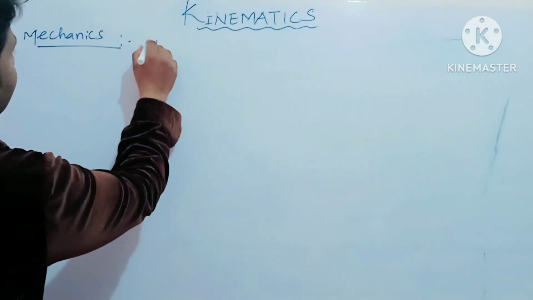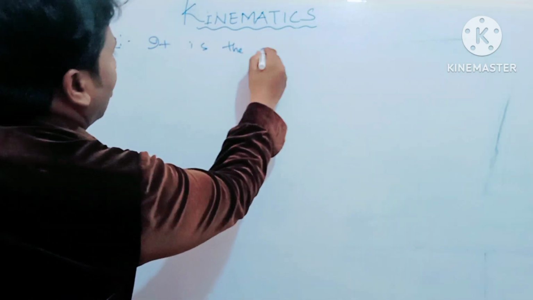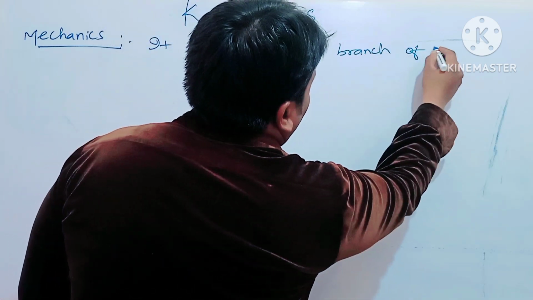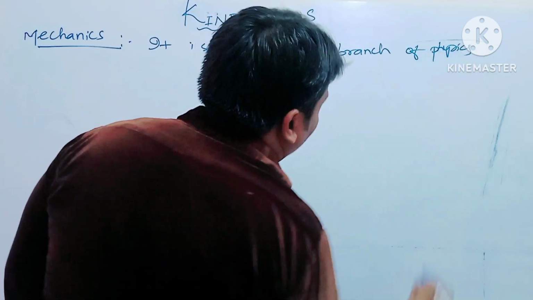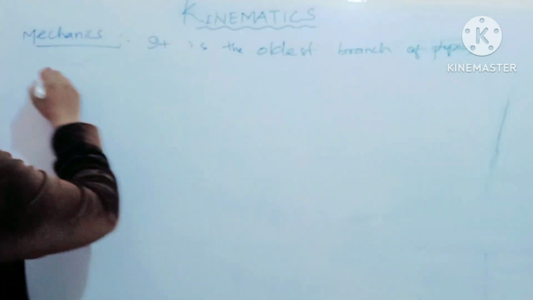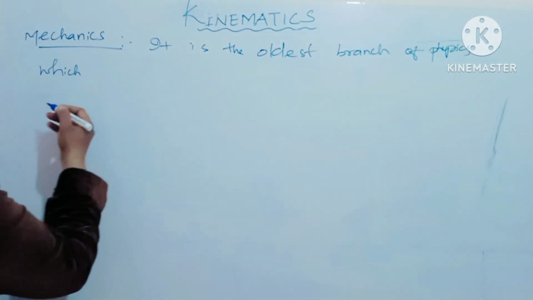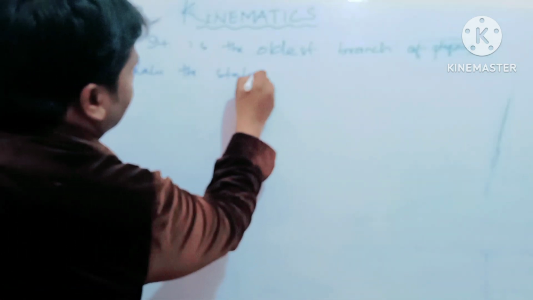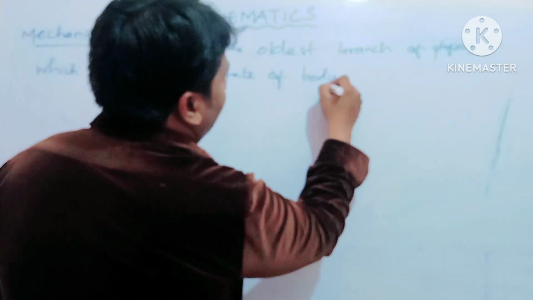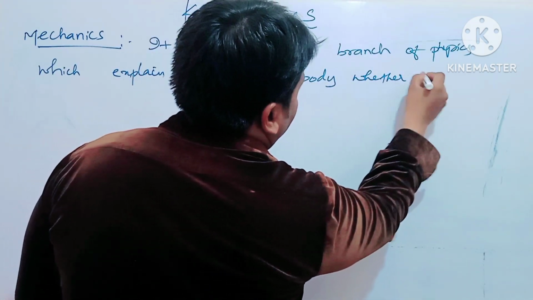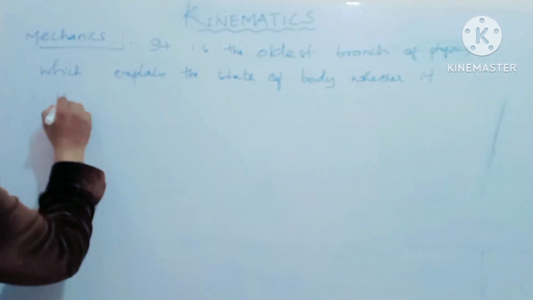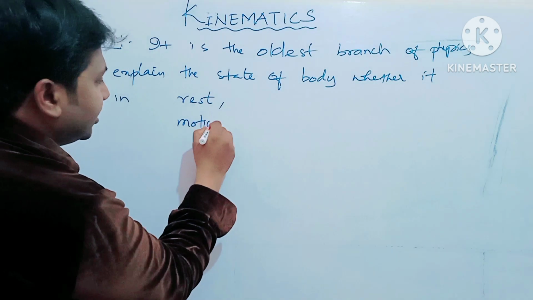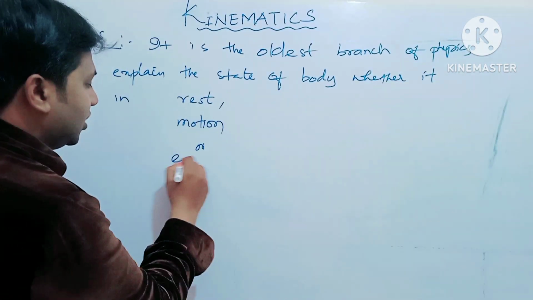Mechanics is the oldest branch of physics which explains the state of a body, whether it is in rest, motion, or equilibrium.